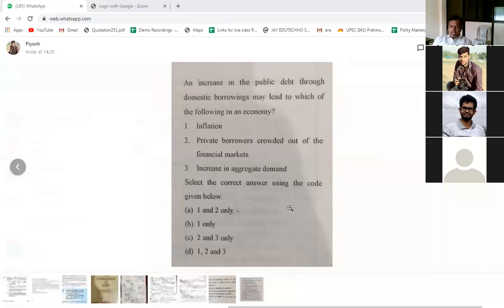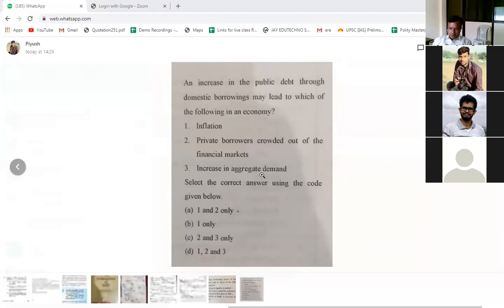Now, what will happen here in this case? For example, tell me one thing, that when someone is giving money to the government, he can keep that money in a saving account, or he can invest that money in some other company, right? So if the government uses that money, and spends it on employees' salaries or subsidies, or maybe welfare activities, or schemes like MNREGA, where government will give money to the people, their income will increase. They will get some money, and that money they will use for consumption, and that will lead to aggregate demand.